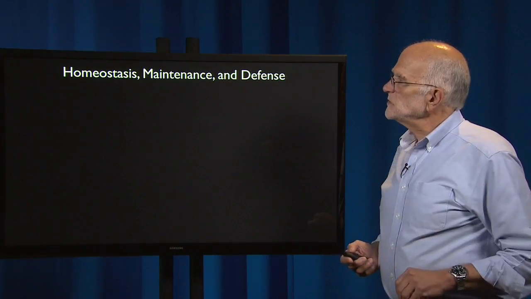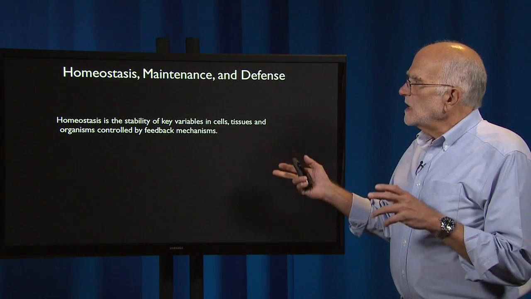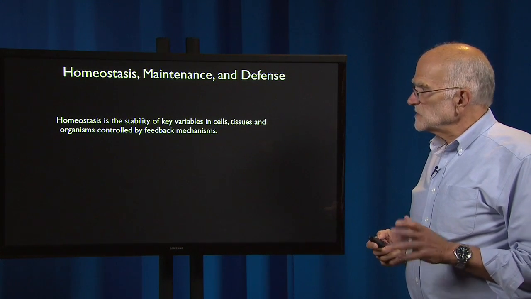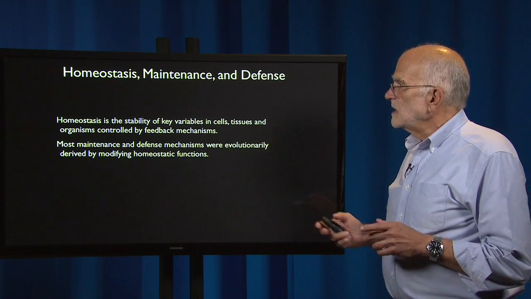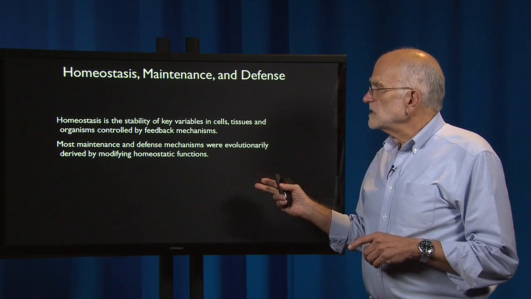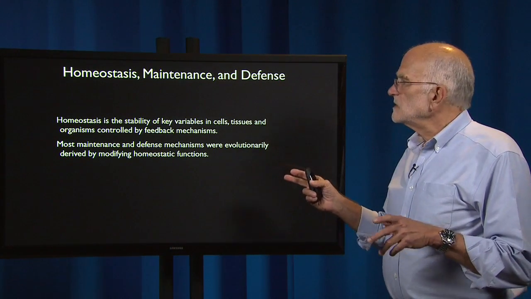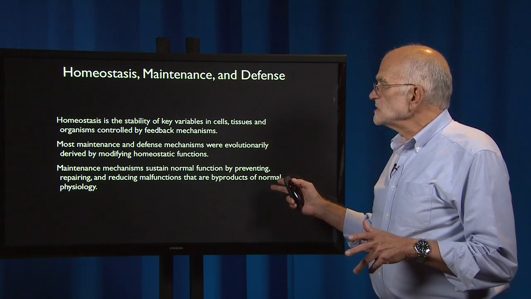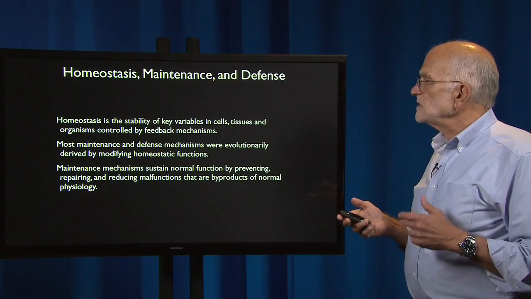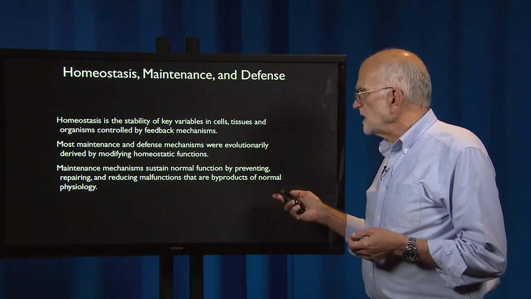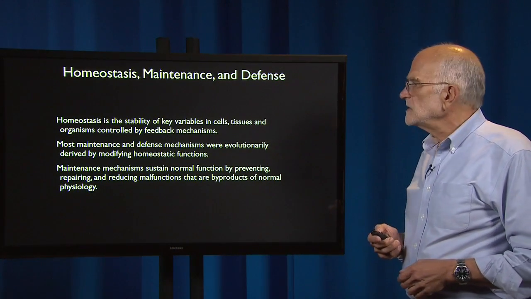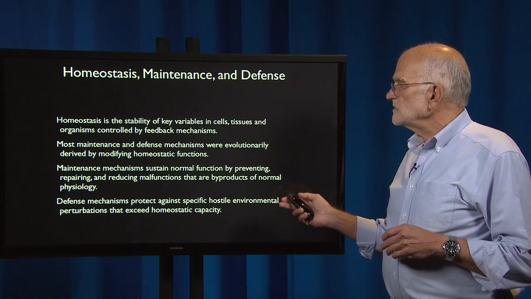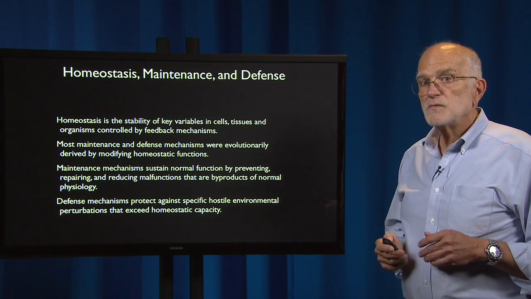So to distinguish between homeostasis, maintenance, and defense. Homeostasis is the stability of key variables in cells, tissues, and organisms that's controlled by feedback mechanisms. Most maintenance and defense mechanisms were evolutionarily derived by modifying homeostatic functions. Maintenance mechanisms sustain normal function by preventing, repairing, and reducing malfunctions that are byproducts of normal physiology. Defense mechanisms, on the other hand, protect against specific hostile environmental perturbations that exceed homeostatic capacity.